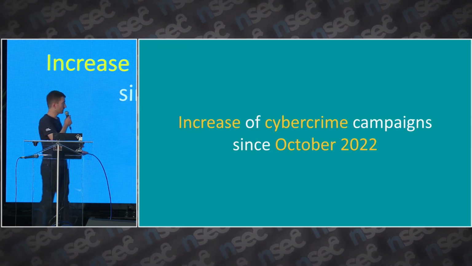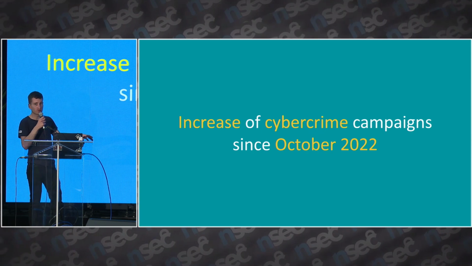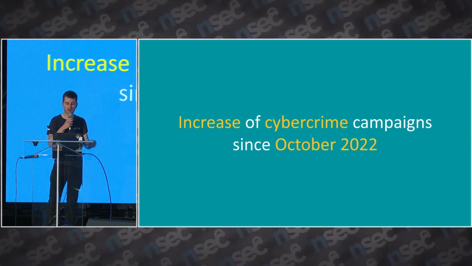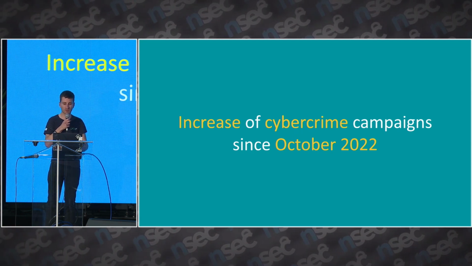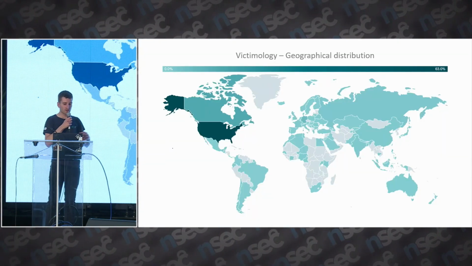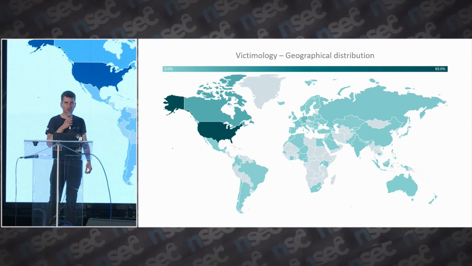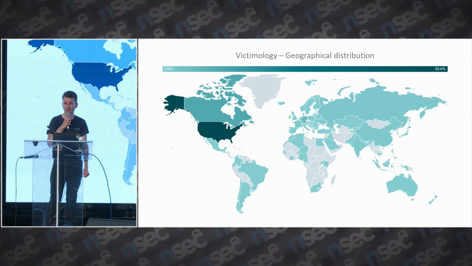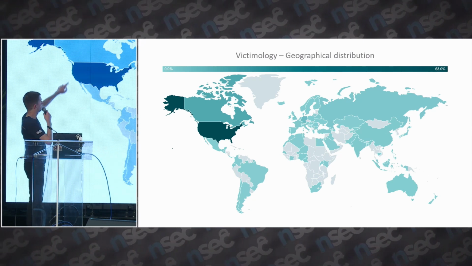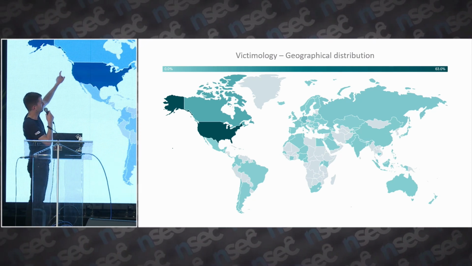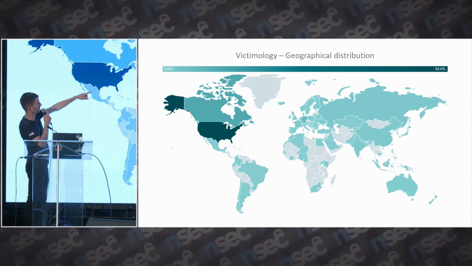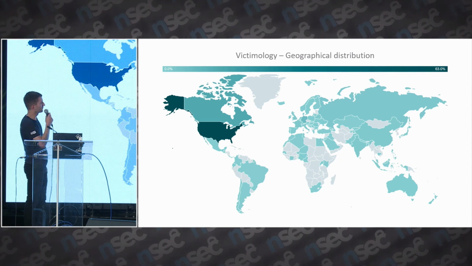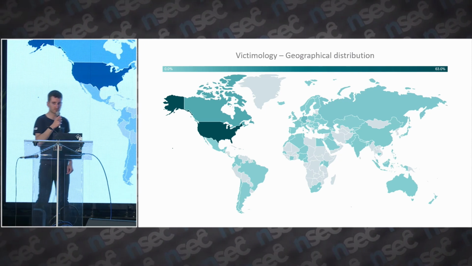We also noticed that at the beginning of last year, they were mostly doing cyber espionage, but then starting October 2022, we have started to see more and more cybercrime campaigns. We found a bit more than 4,000 victims since the beginning of 2022, and as you can see, most of them are located in the US, Canada, and also a bit in Europe, as you can see, Germany. But what is interesting is that there are also quite a few victims in Russia.